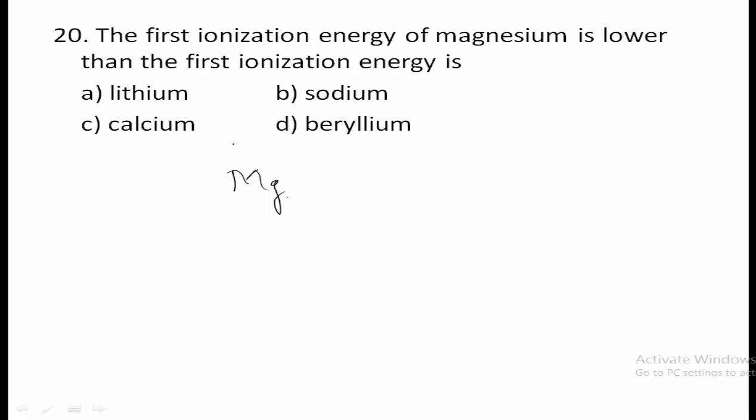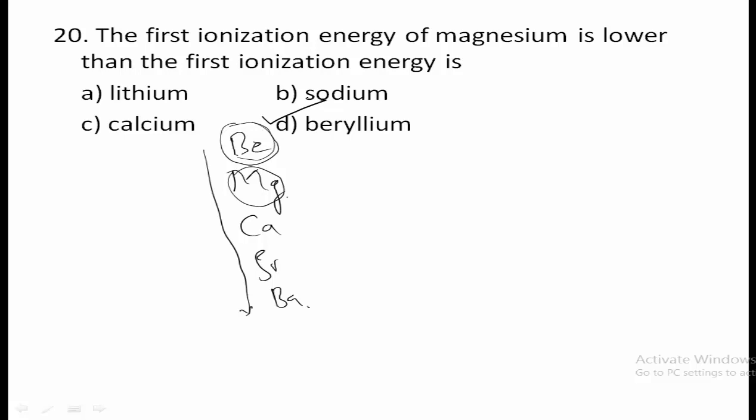If you observe the second group elements, Be lies first, then Mg, then calcium, then strontium, then barium. Down the group, ionization potential decreases. Therefore, the one having the highest ionization potential is beryllium as compared to magnesium. So magnesium has lower ionization potential than beryllium. Therefore, option D is the correct answer.